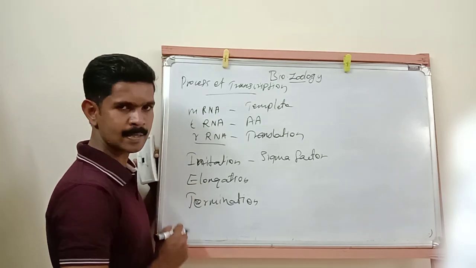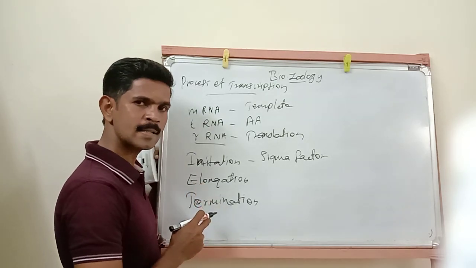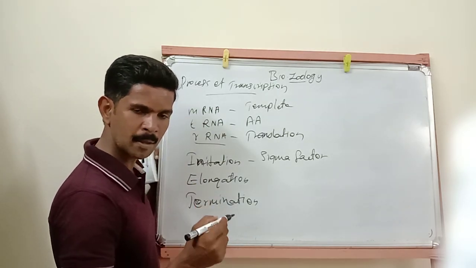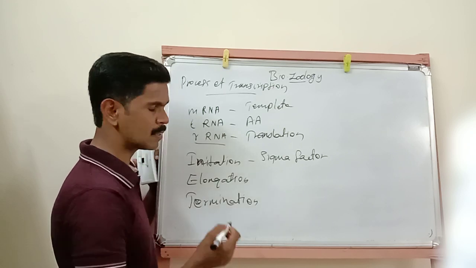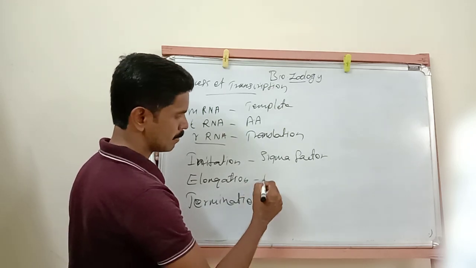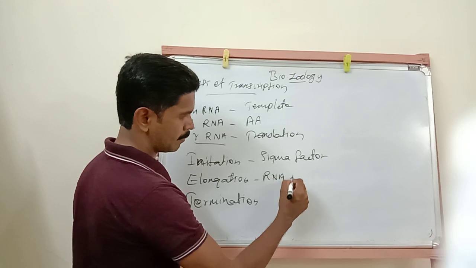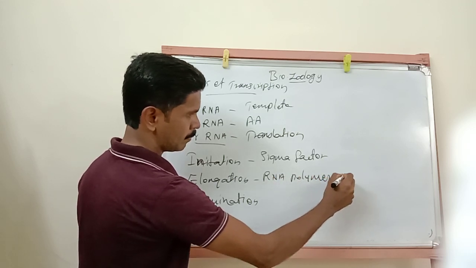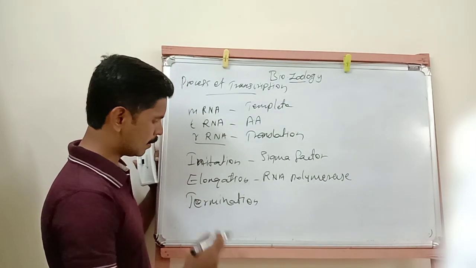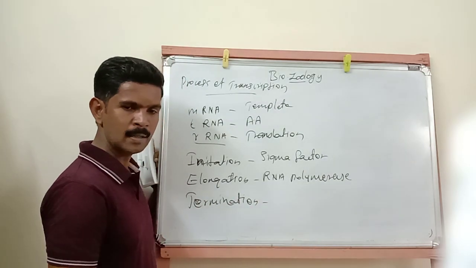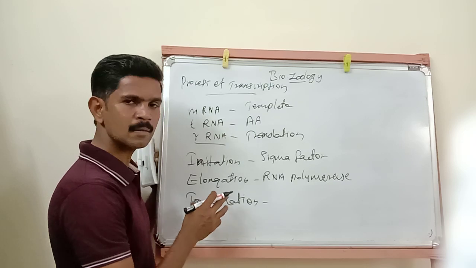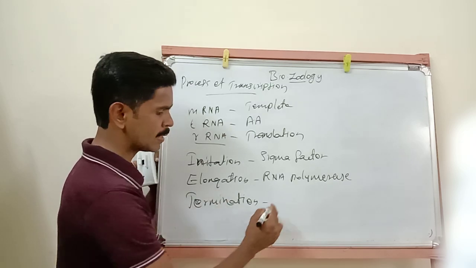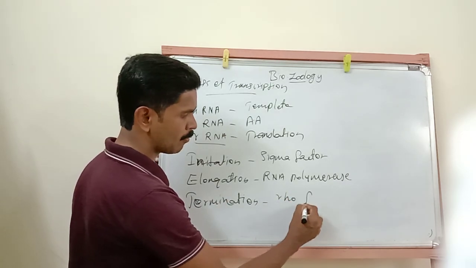Then elongation: this elongation process is controlled by an enzyme. The name of that enzyme is RNA polymerase. The third one is termination. This termination is controlled by a factor called Rho factor.